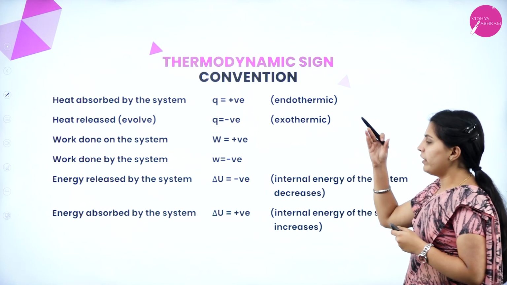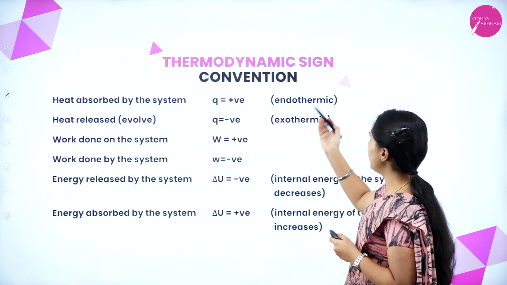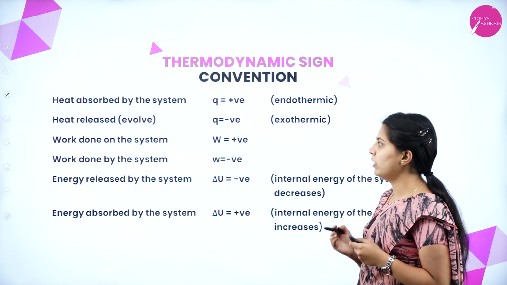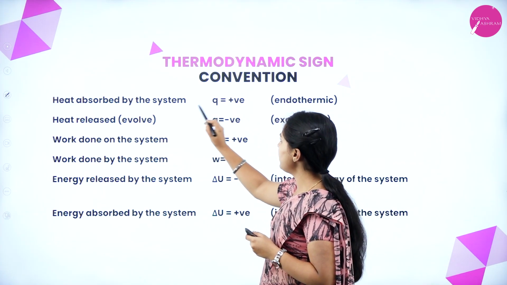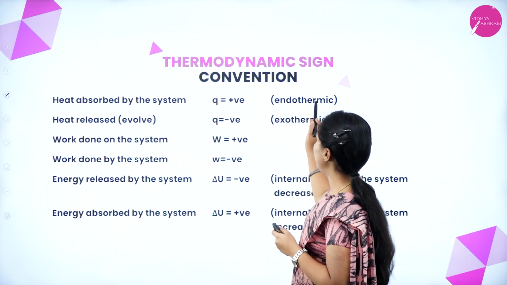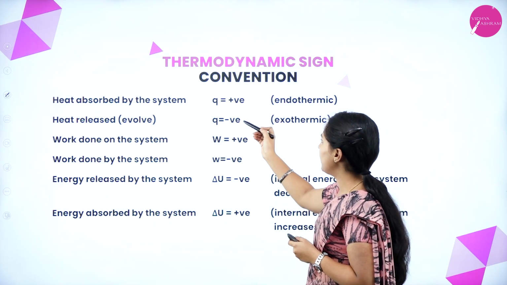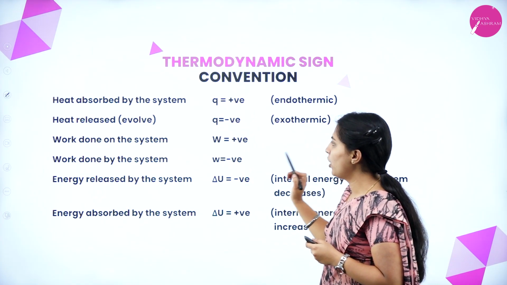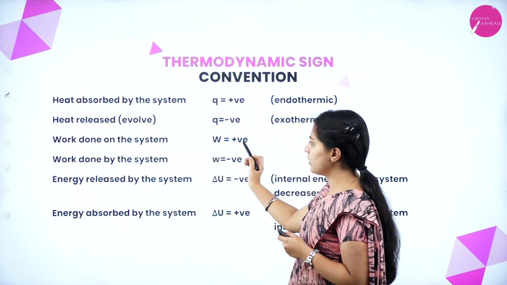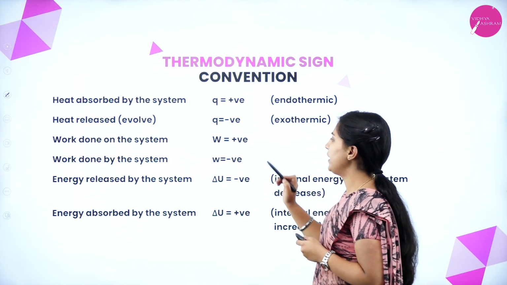Now the thermodynamic sign convention. Heat absorbed by the system is positive, that is endothermic. Heat released or evolved by the system is negative, that is exothermic. Work done on the system is positive, by the system negative.